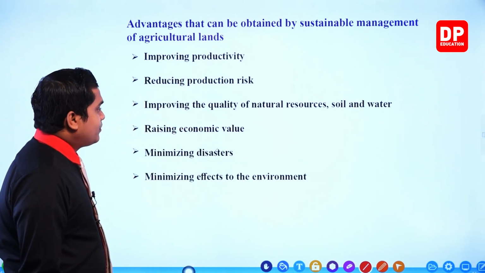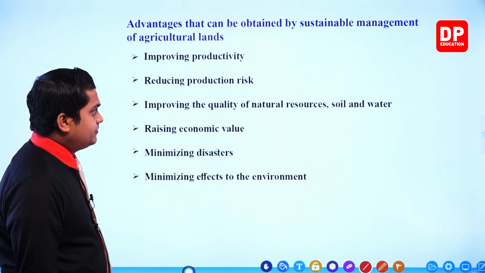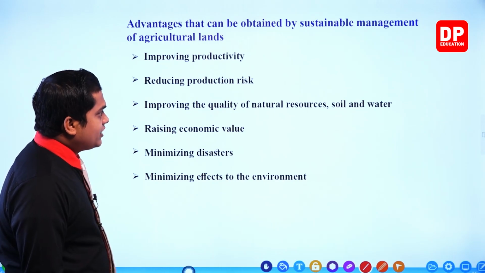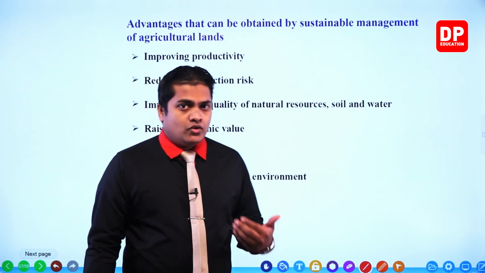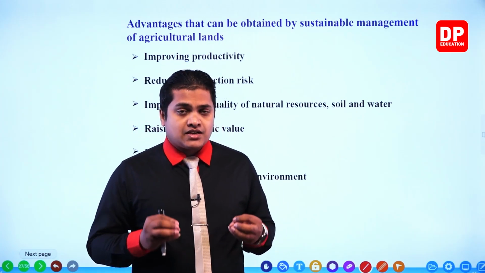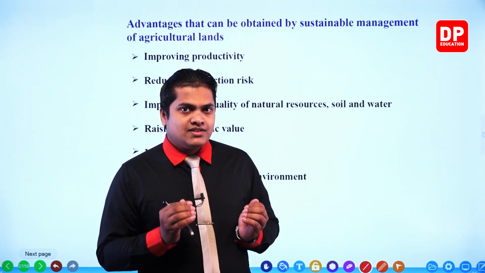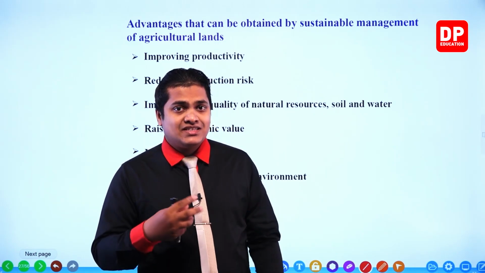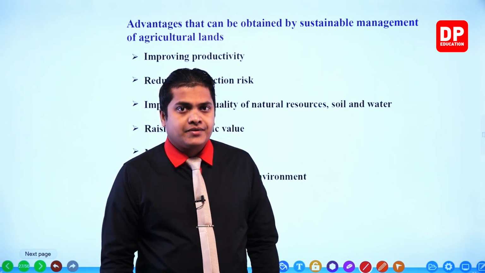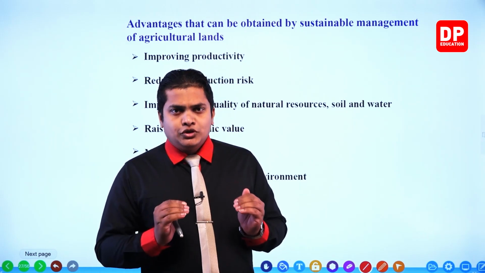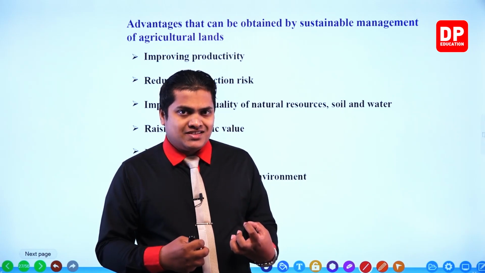Next one, improving the quality of natural resources, soil and water. So improving the quality of natural resources like soil and water. Through a successful land management system, my dear children, we can increase the quality of soil and we can increase the quality of water which is flowing here and there within the agricultural land, right? So you know that we are going to provide a proper drainage system in the land management systems.